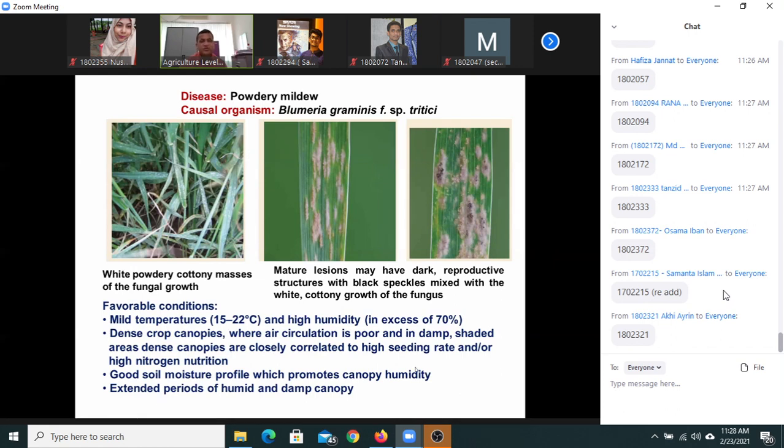Soil moisture: if your soil is wet, damp conditions prevail and the canopy is dense. So damp soil and all these things create high humidity and poor aeration. Air cannot move. Hence the infection by this pathogen. So you have to draw and label this, and writing just one or two sentences is enough.